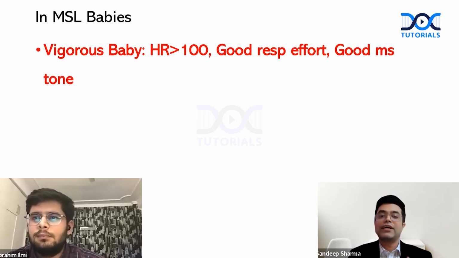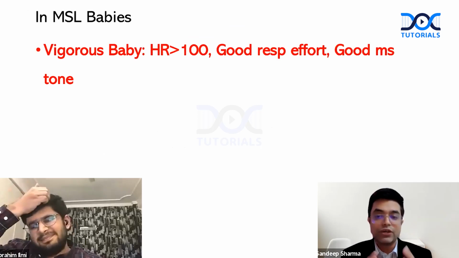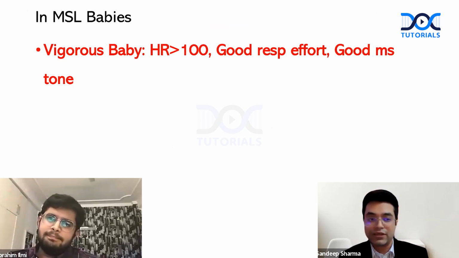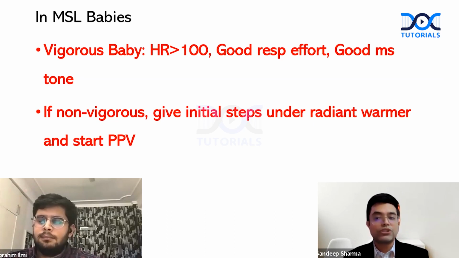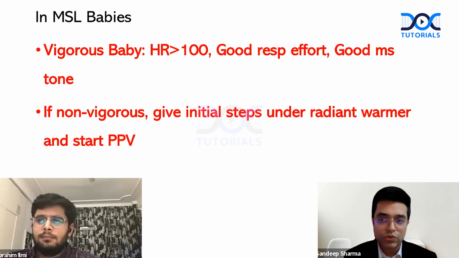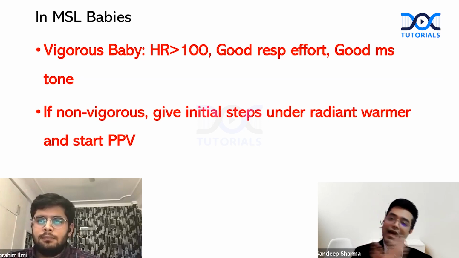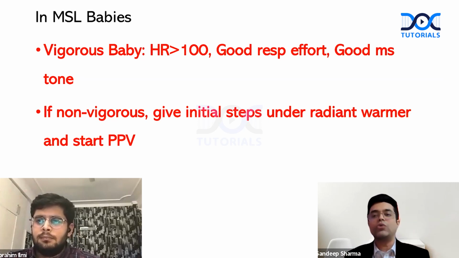In MSL babies, vigorous babies have heart rate more than 100, good respiratory effort, and good muscle tone. Secondly, if non-vigorous, you give initial steps under radiant warmer and you start with positive pressure ventilation. How to give PPV? The guidelines have left it to the treating physician. You can do bag and mask, you can do intubation.